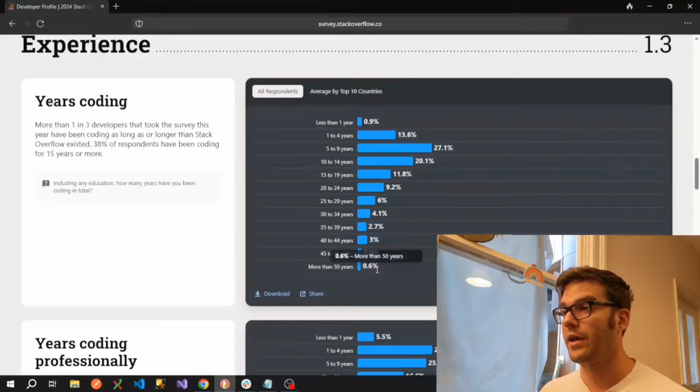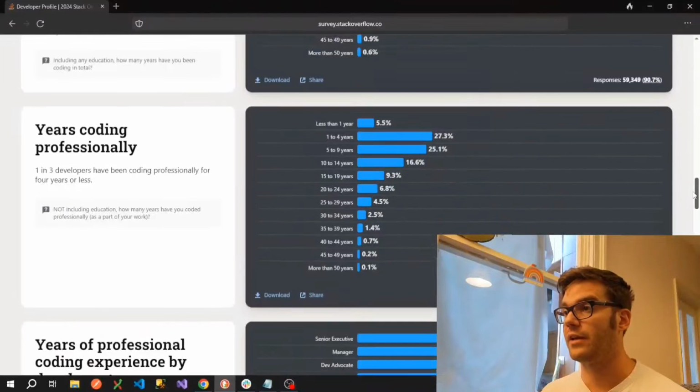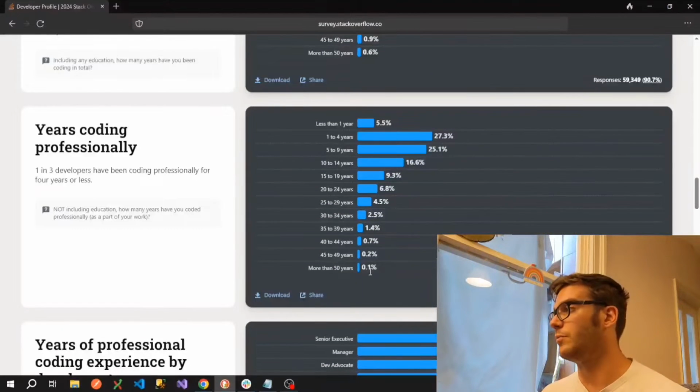Apparently there's some people that have more than 50 years experience coding. Now this isn't professional, this does include education and hobbyist coding. So if we scroll down a bit to years coding professionally, that's even less at 0.1%.